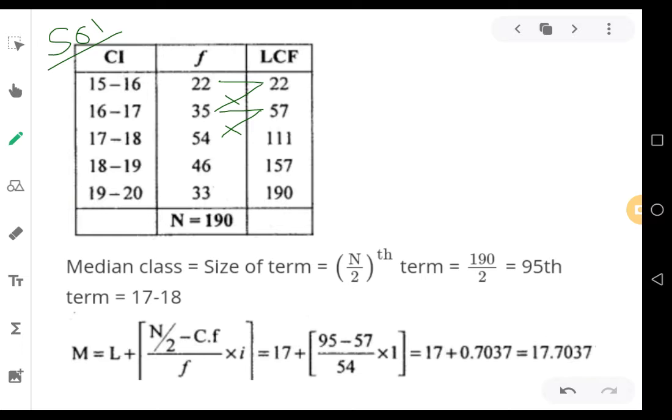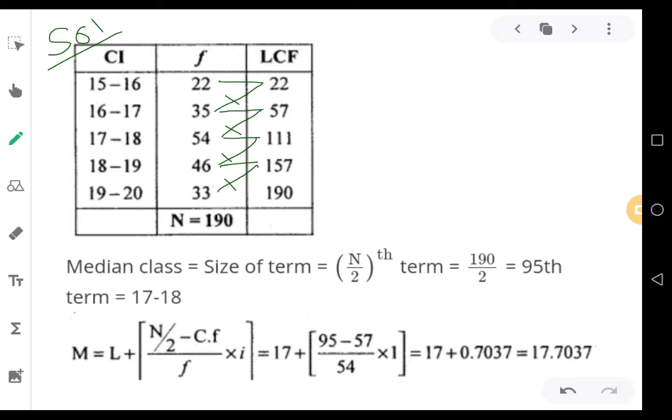So 57 plus 54, that becomes 111. Now 111 should be added with the next frequency, that is 46. So 111 plus 46, that should become 157. Now that 157 is added to the last frequency, so 157 plus 33, that should become 190. So I hope you understood the process of computing cumulative frequencies. Just keep on adding the frequencies, that's it.